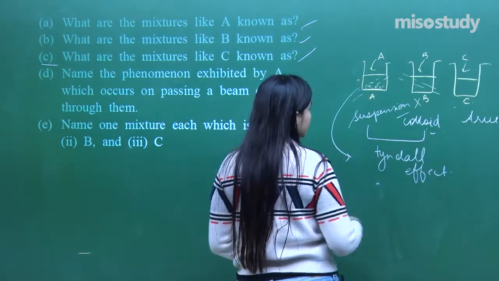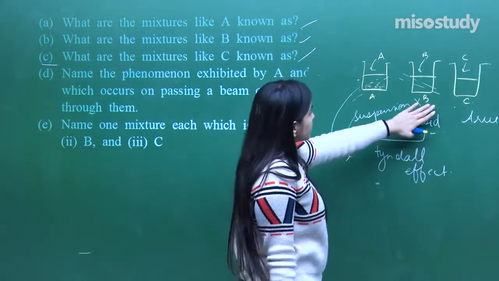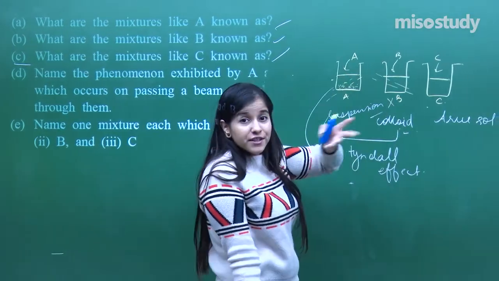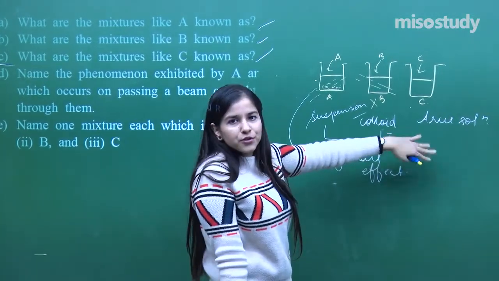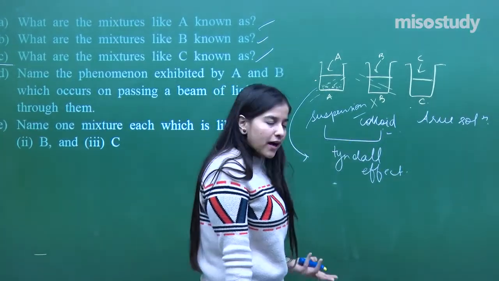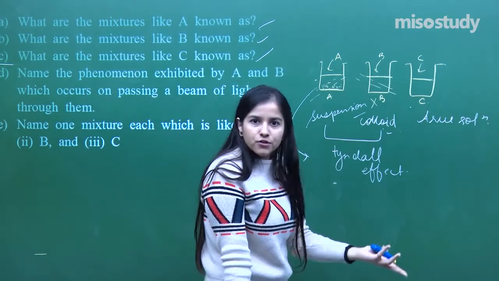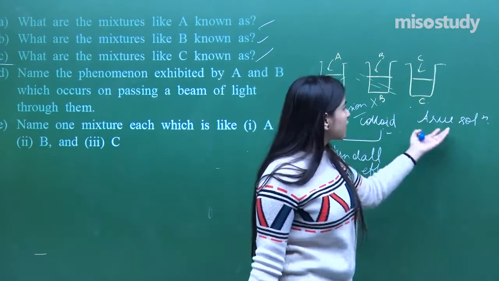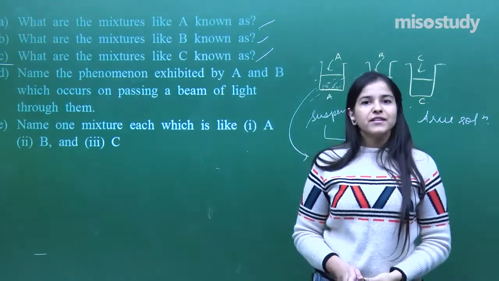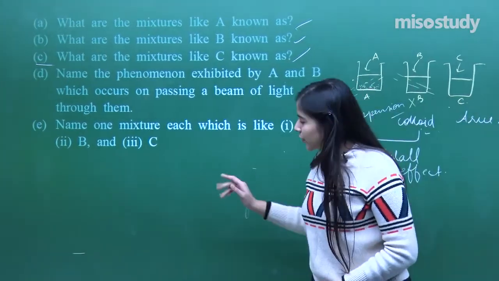So what is a suspension? Chalk plus water can be a suspension. What is a colloid? We have got different examples of colloid. I just told you, so I'm not going to tell you again. True solution you can very well make. Alcohol plus water, sugar dissolved in water, salt dissolved in water, all of these are nothing but the true solutions having single phase.